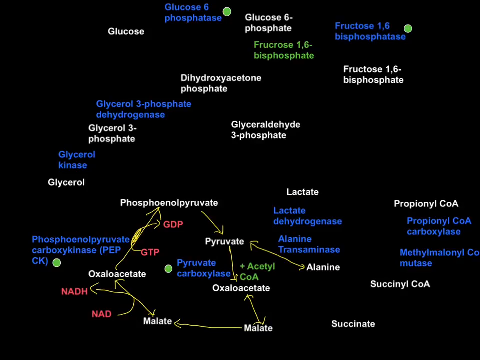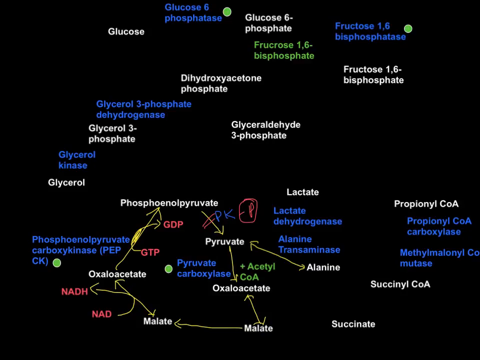Because the enzyme pyruvate kinase, in the conversion of phosphoenolpyruvate into pyruvate, is inhibited, meaning it is phosphorylated. Pyruvate kinase is phosphorylated and that's an inactive enzyme. That is why phosphoenolpyruvate is not converted into pyruvate during gluconeogenesis.